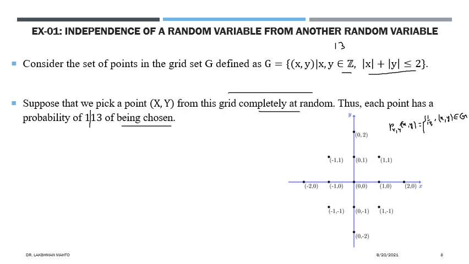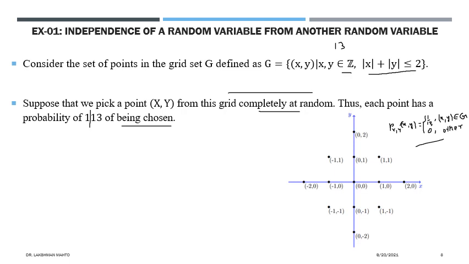So this joint probability is a legitimate probability mass function. It is 0 otherwise. This is the joint probability mass function.